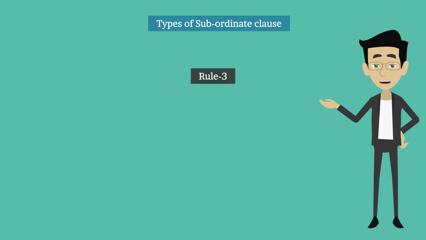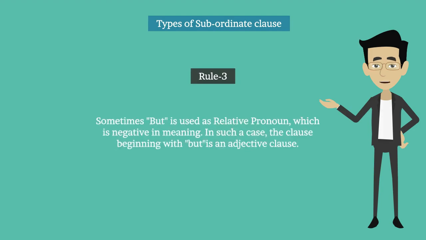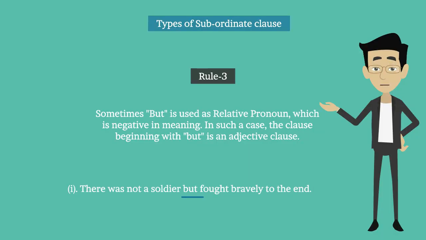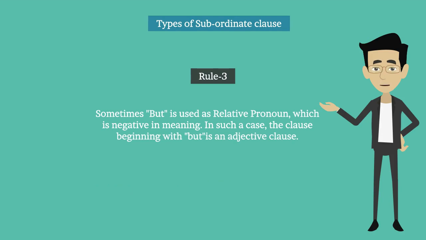Rule number 3. Sometimes but is used as a relative pronoun which is negative in meaning. In such a case, the clause beginning with but is an adjective clause. For example, first one, there was not a soldier but fought bravely to the end. In this sentence, but means who did not, and therefore but fought bravely is an adjective clause. Second one, there was no man but loves his country. Here but means who does not. So but loves his country is an adjective clause.